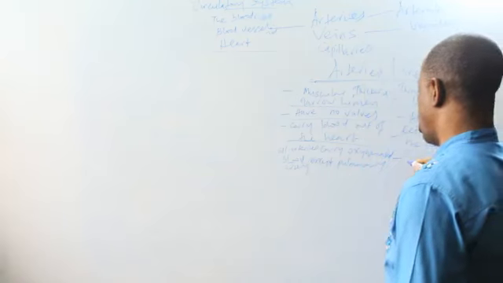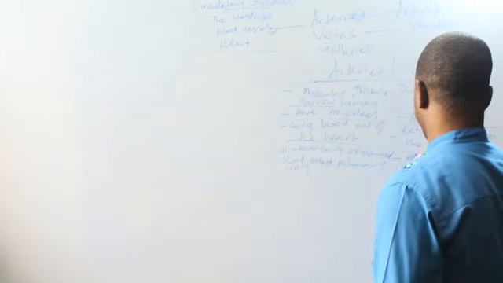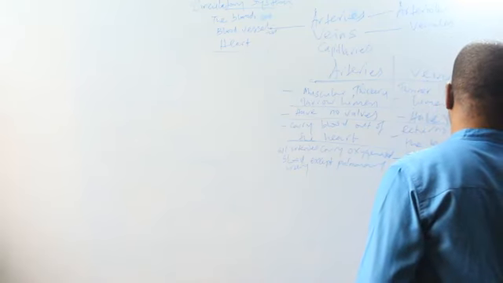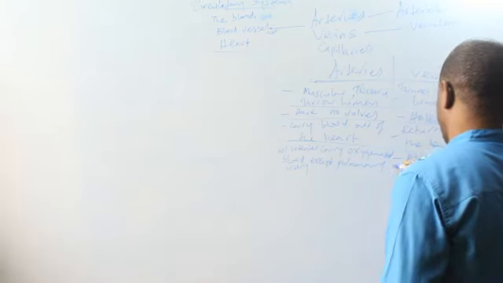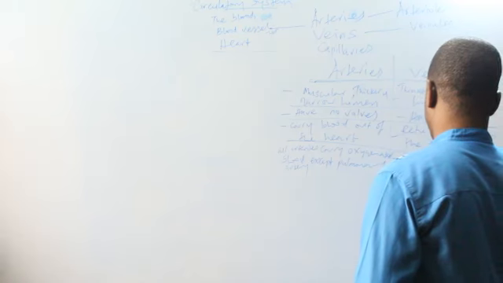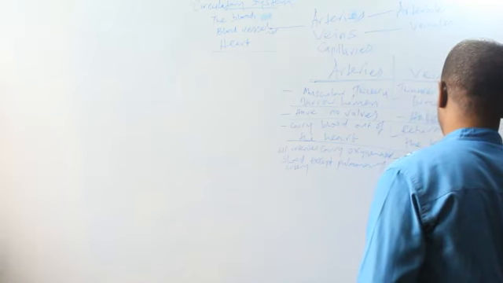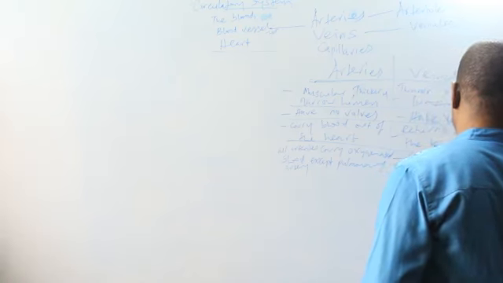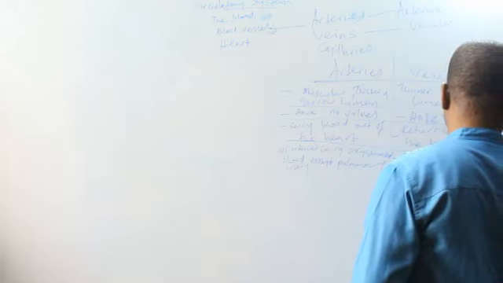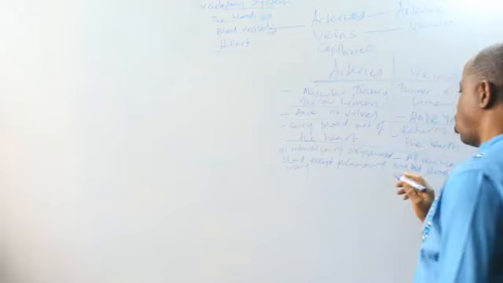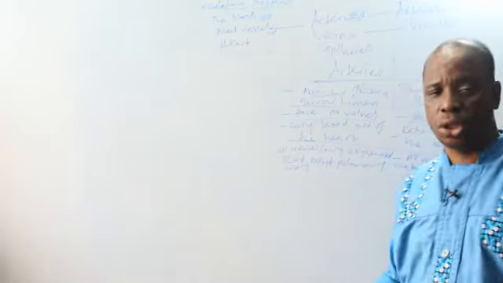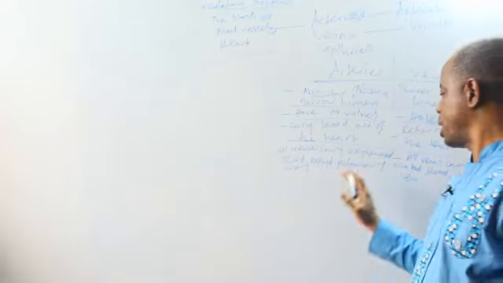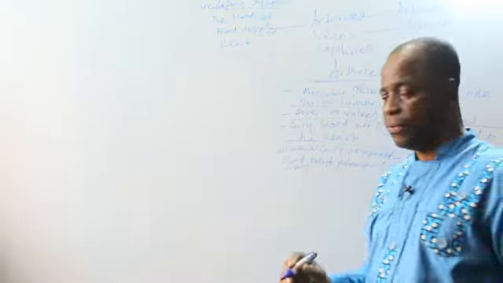All veins carry deoxygenated blood, except the pulmonary vein. So all the arteries carry blood that's rich in oxygen except the pulmonary artery. But the vein carries blood that does not have oxygen, deoxygenated blood, except the pulmonary vein.